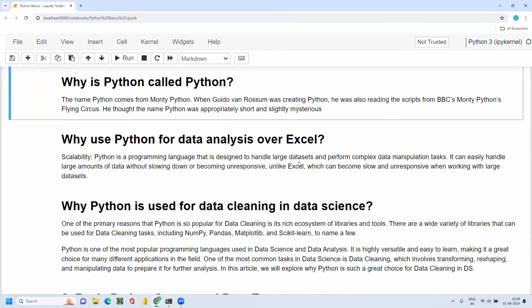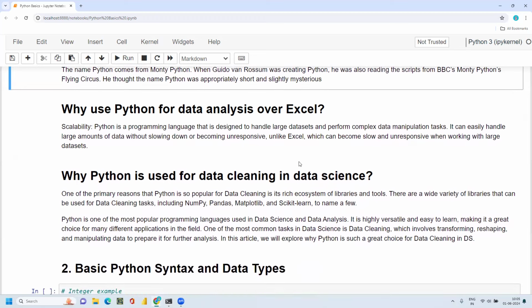And why use Python for data analysis over Excel? Most of us are familiar with Excel, right? For smaller data sets, especially those with fewer than 1 million rows, Excel works, because the maximum capacity of Microsoft Excel is only about 1 million rows. If you have more than 1 million rows, you are not going to use Excel.